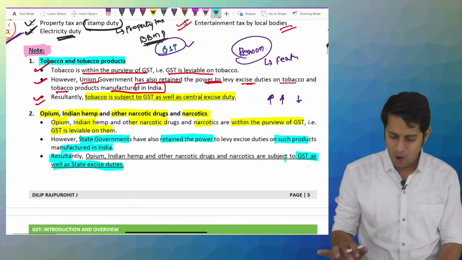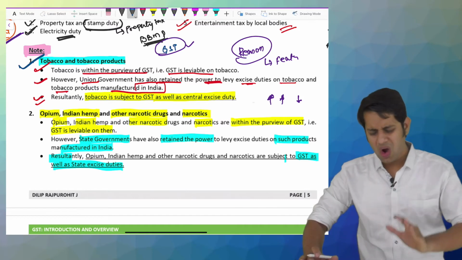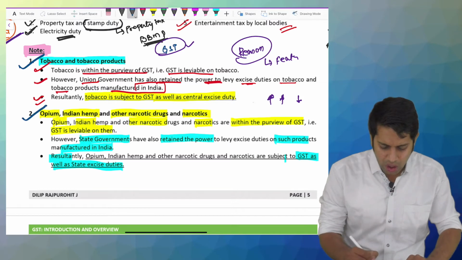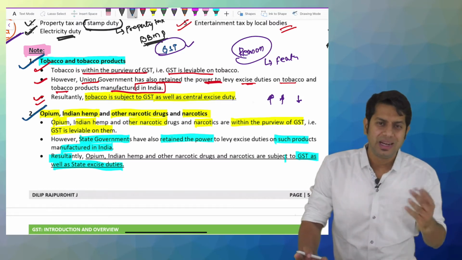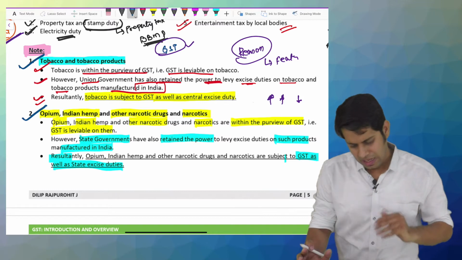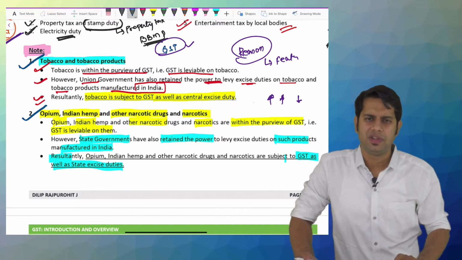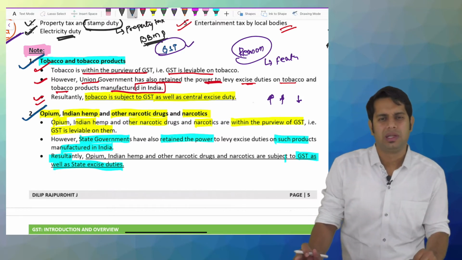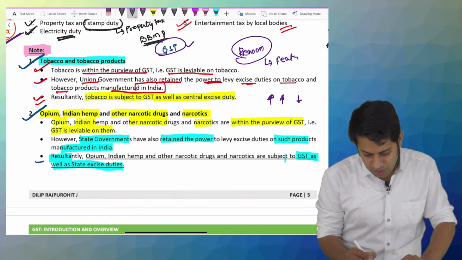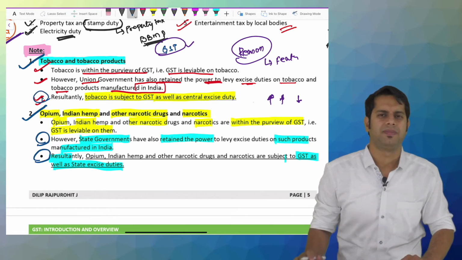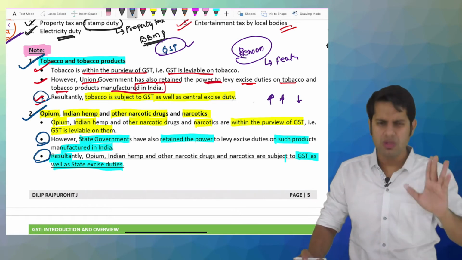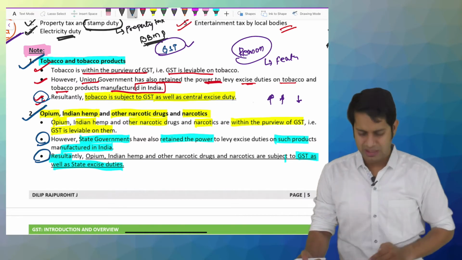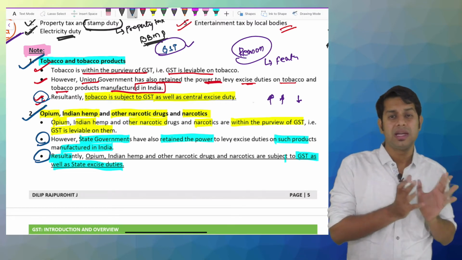Now, sir, we all know something, sir. What do we know? We all know that by tobacco, by cigarettes or tobacco products, cancer is happening. We all know that drug addiction is very bad and it is spoiling our generation. It is spoiling the new generation which is growing, sir. But still the government is not banning it, sir. Why is this happening? See, because the government is getting maximum revenue from that. A huge amount of revenue they get from these items, alcoholic liquor, tobacco products, opium, narcotic drugs, etc.